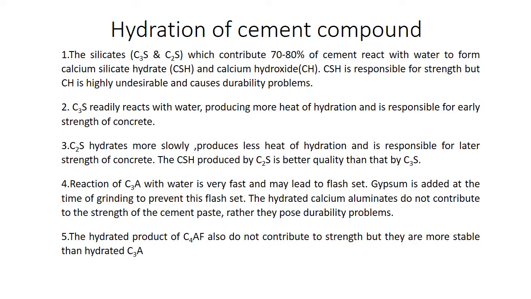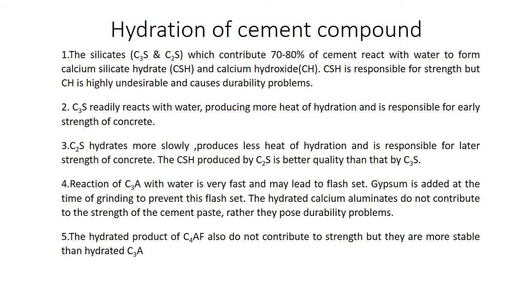The first point is silicates, that is C3S and C2S, which contribute 70 to 80% of cement, react with water to form calcium silicate hydrate, also known as CSH, and calcium hydroxide, also known as CH. The CSH is responsible for strength and the CH is highly undesirable and causes durability problems.